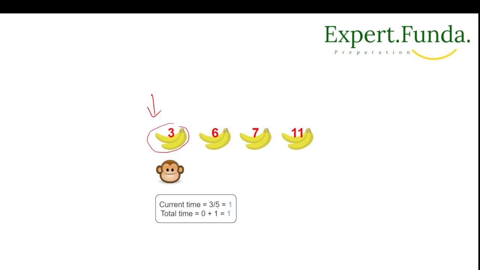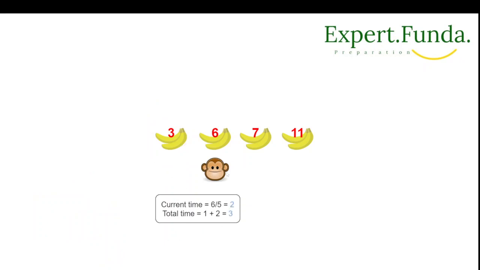Now how many bananas do we have here? 3 bananas. So in 1 hour he eats 5. For 1 banana he takes 1 by 5, so now we have 3 bananas, so we have 3 by 5, which rounds up, and that's why the time becomes 1. So total time is 0 plus 1, which is 1, correct? Now we'll move to the next one. This is finished. Now we will come to this one.